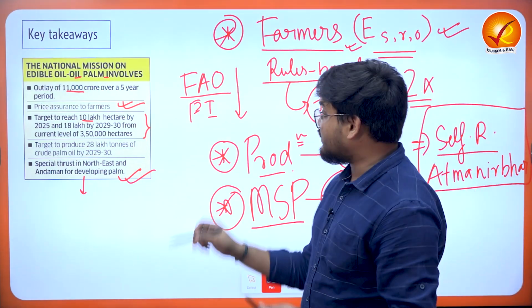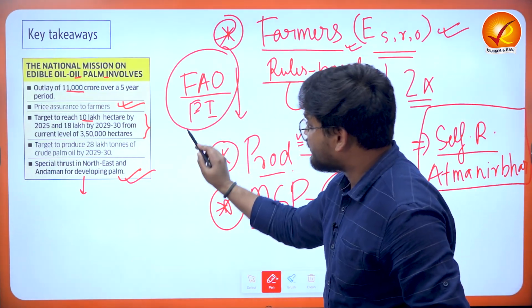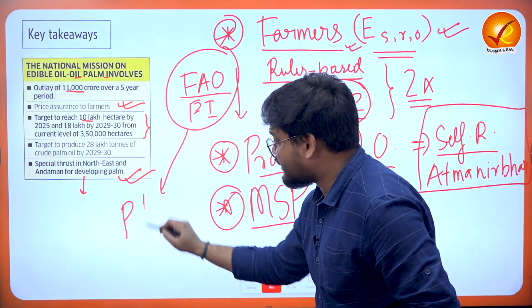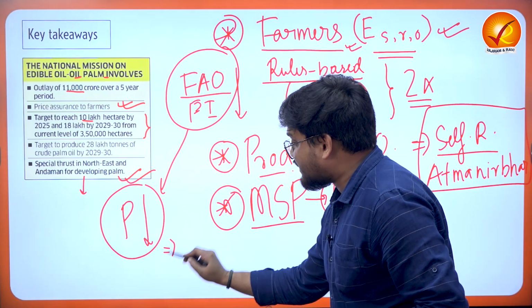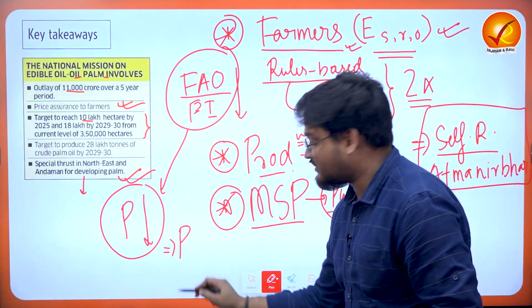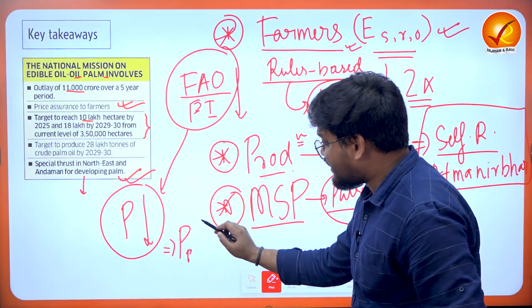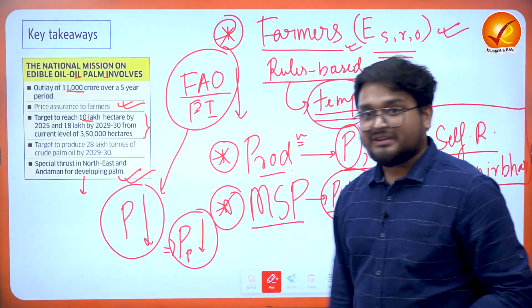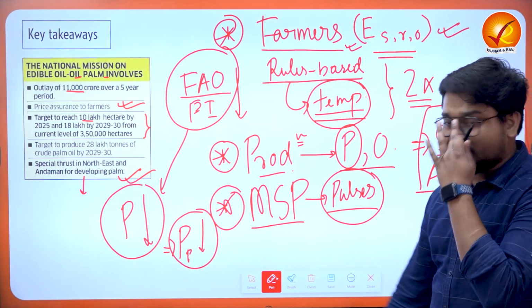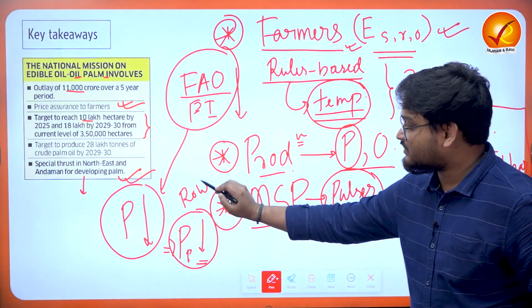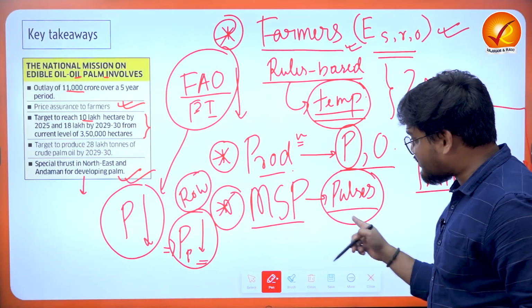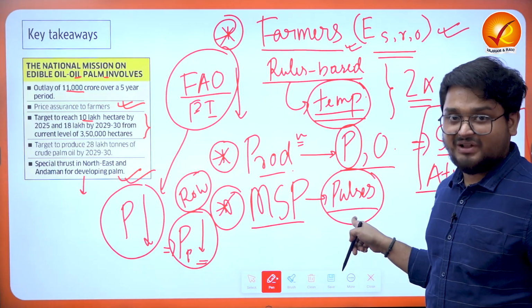And we have seen, according to this FAO report, the global prices of agricultural commodities are falling. So the pulses which are imported from the rest of the world, their prices are also coming down. Now we have to understand that there is a dissonance between the rest of the world prices of pulses and the domestic prices of pulses.